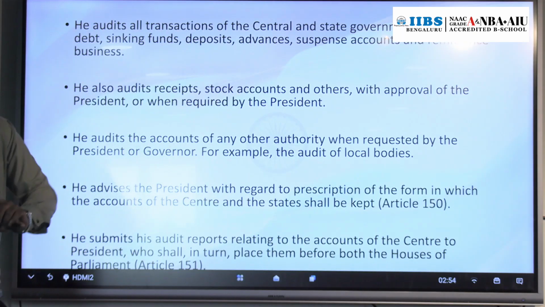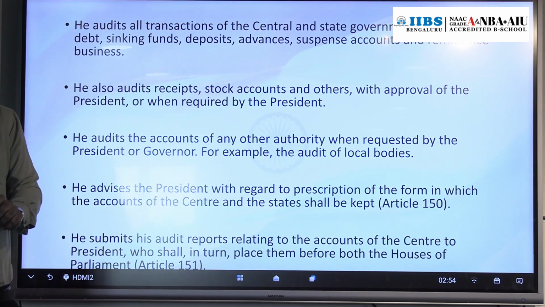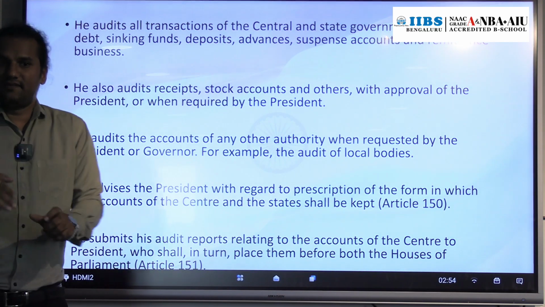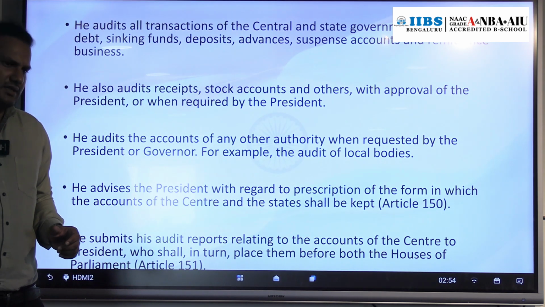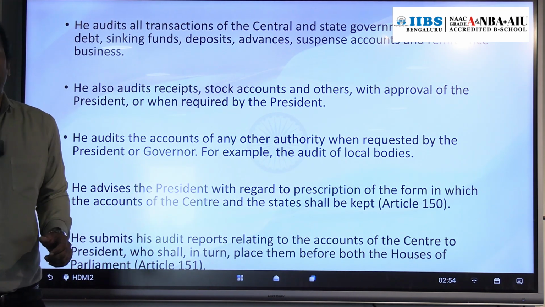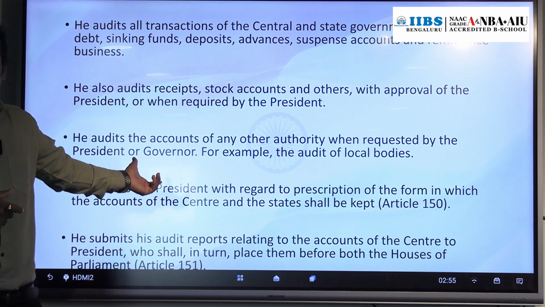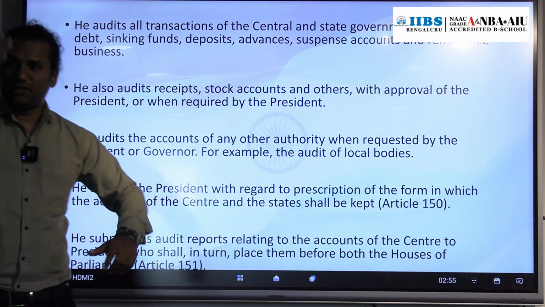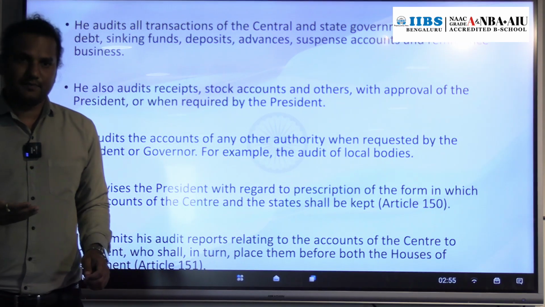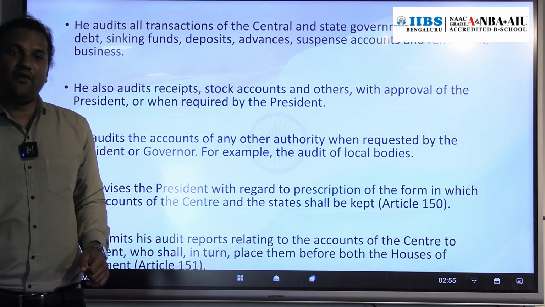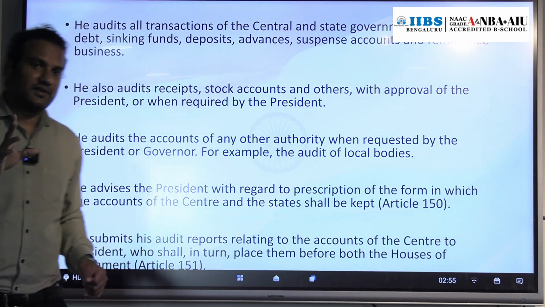Actually, it is decided by the CAG, and CAG will give a recommendation to the president. Then the president will tell the particular department to follow this format. In the president topic we discussed, right? It is the president who defines the rules, regulations, transaction of the business of the central government. I hope you remember. So this is also a part of it. Which format should be followed in the accounting of central government, that will be decided by whom? President, but on the recommendation of CAG. Now you understood.